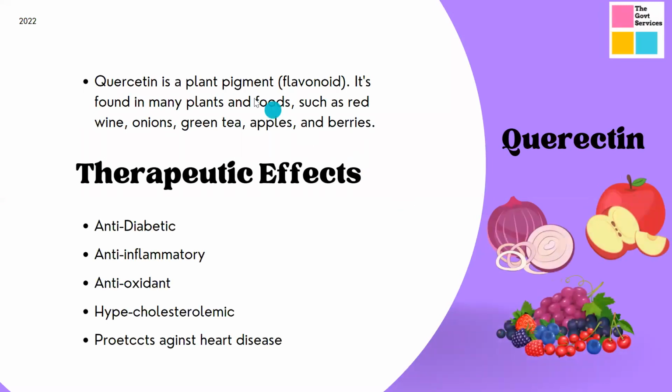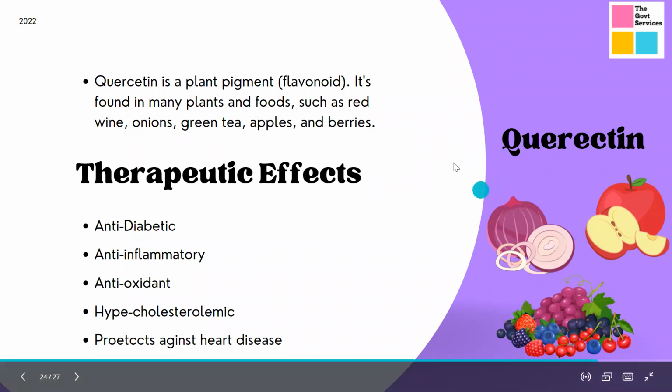Now let's talk about what this quercetin is. Quercetin is a plant pigment, basically a flavonoid. It is found in many plants and foods such as red wine, onion, green tea, apple, and berries. You can consume it from these natural foods.